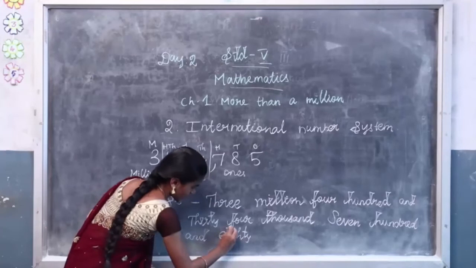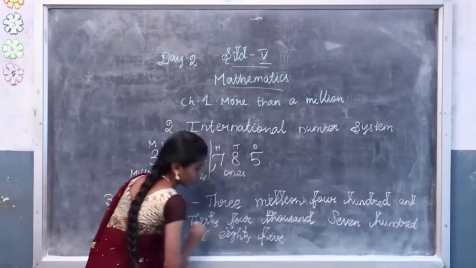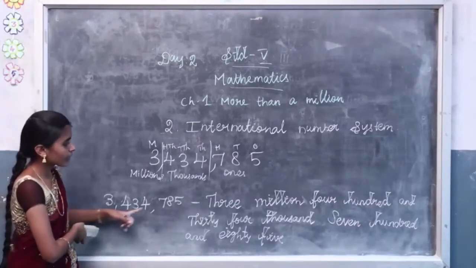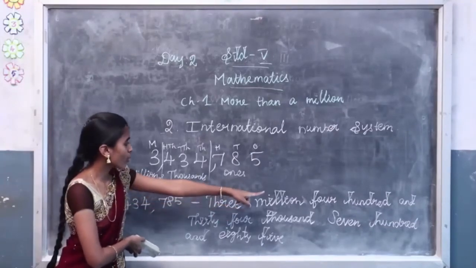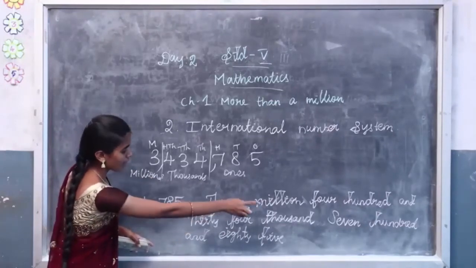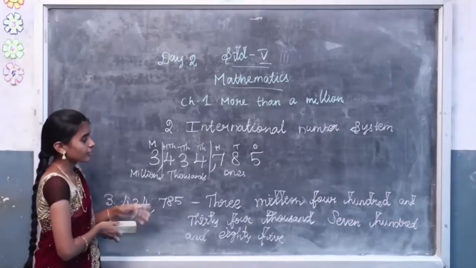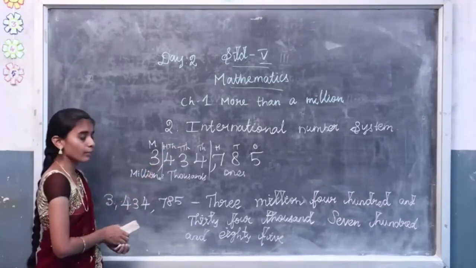EIGHTY. 85. So what is the number name? 3,434,785. So this is the number name of the 7-digit number in the international number system.